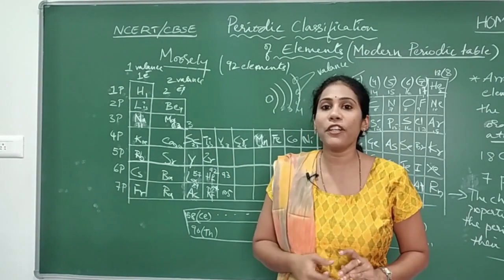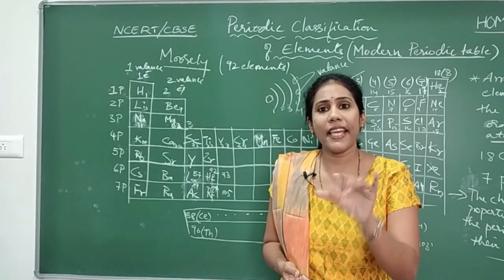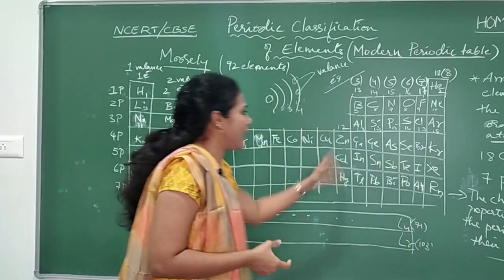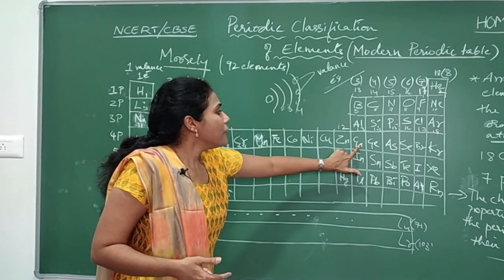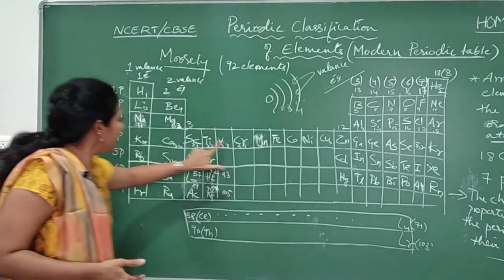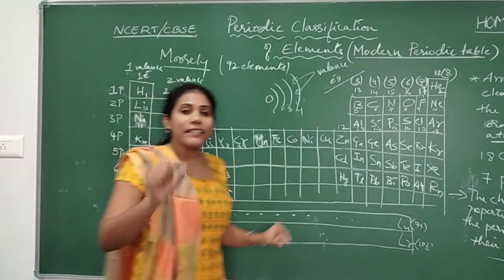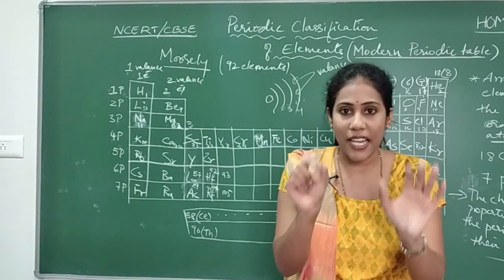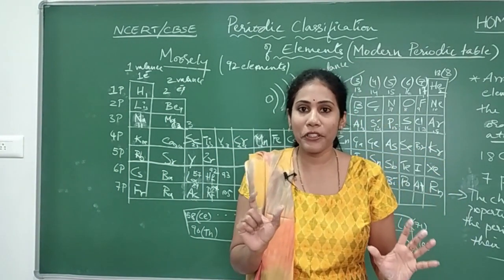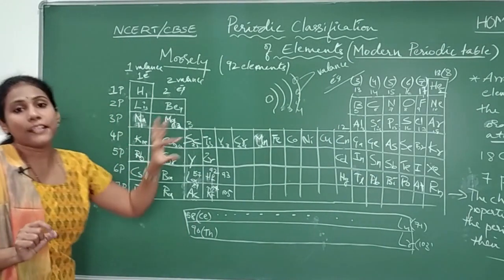Say if I ask you a question: in which shell is the last electron in gallium? First find the position of gallium. This is gallium. In which period is gallium, guys? Gallium comes in the fourth period. That means the last electron is present in the fourth shell of the gallium atom. So this is how the period number signifies.